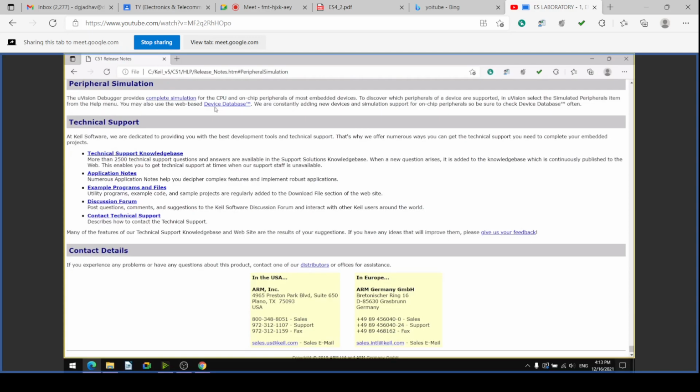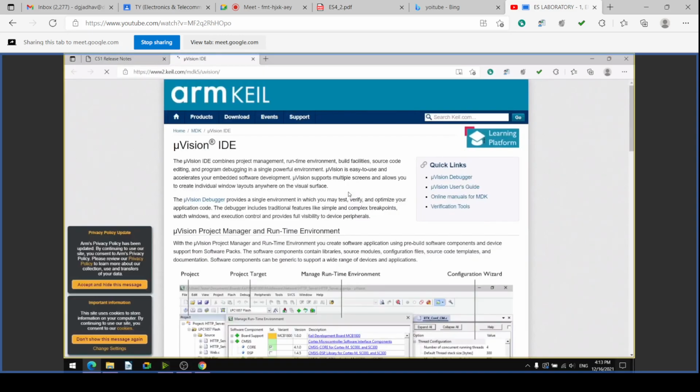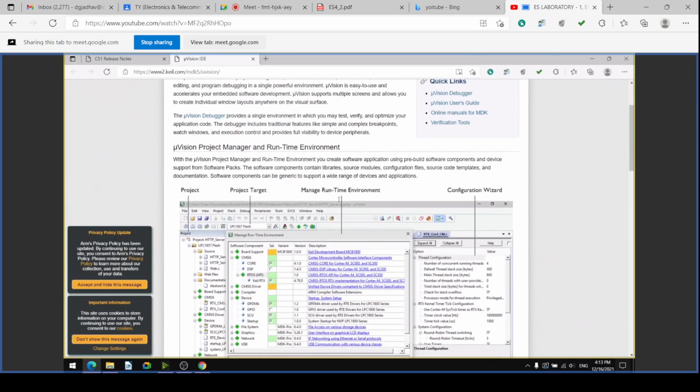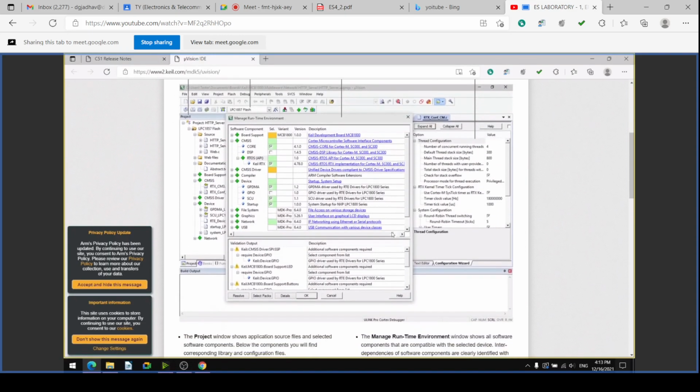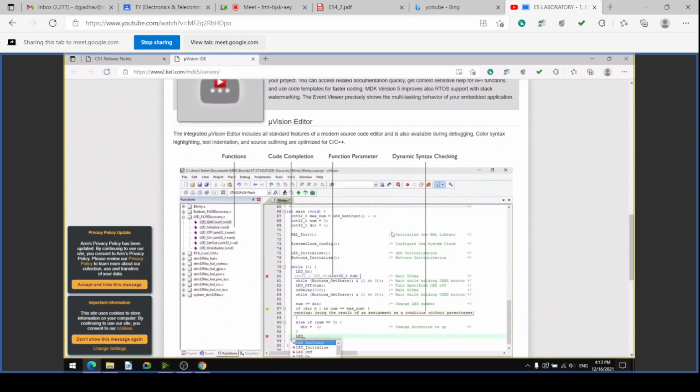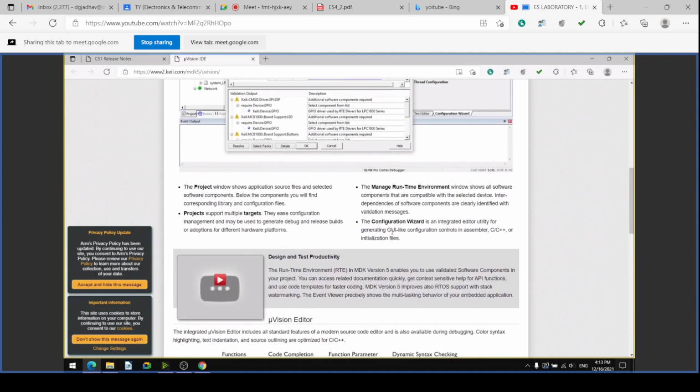You may also use the web-based device database. On the internet it is there, and if you click the websites, details of all the simulations are available.